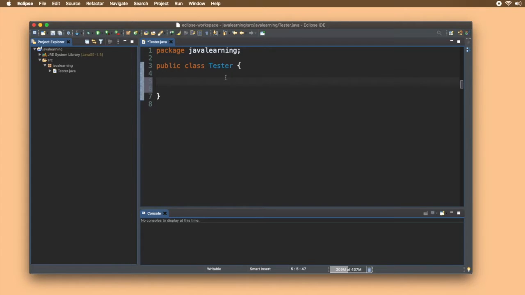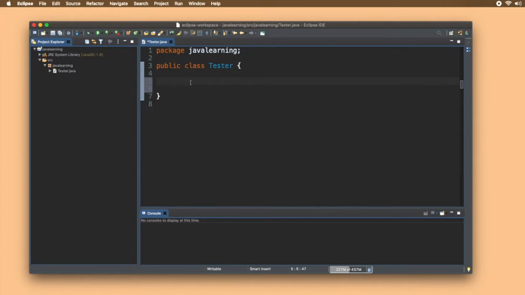As you see that we have a public class Tester, and I already told you why public and what is class. So next is, let's declare our main method. What is a main method? Main is a very special method that is known to JVM, and it needs to be public as well as static.